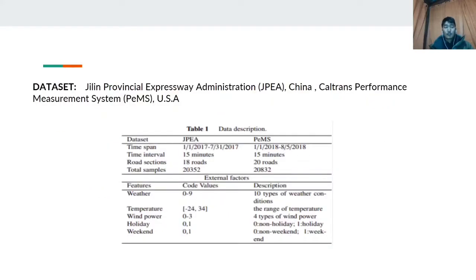The dataset for this model is collected from the Chinese Provincial Expressway Administration from China and the Caltrans Performance Measurement System (PeMS) from USA. This dataset consists of 20,352 samples on 18 road sections collected from 1st January 2017 to 31st July 2017 within a time interval of 15 minutes. Similarly, the PeMS data is also collected. It also includes external factors such as weather conditions, temperature, wind power, holidays, weekends, etc.